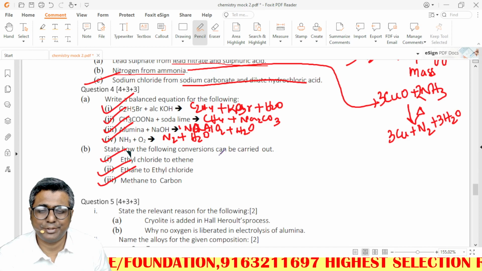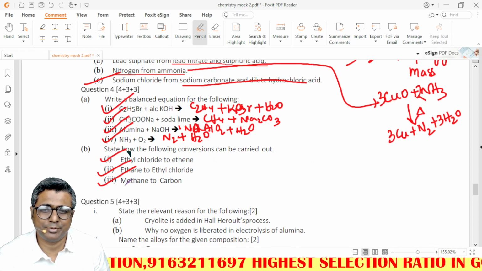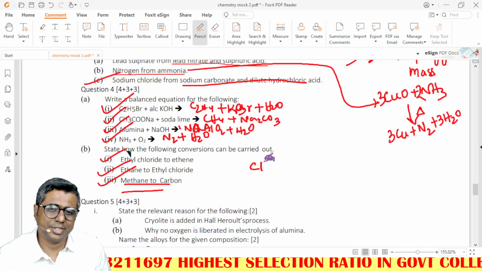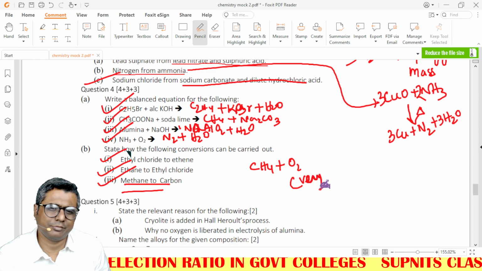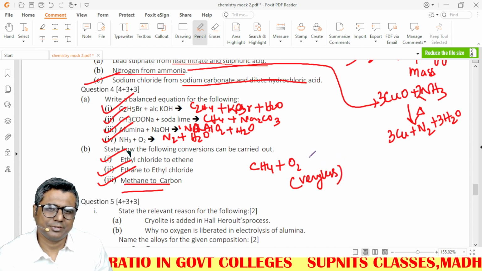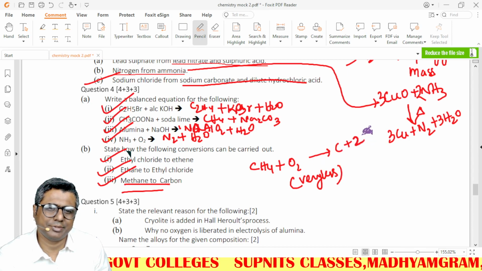Okay, methane to carbon, how will I go from methane to carbon? This is important. CH4 with very little oxygen, very little, so you will get C plus 2H2O.